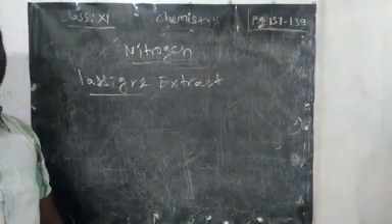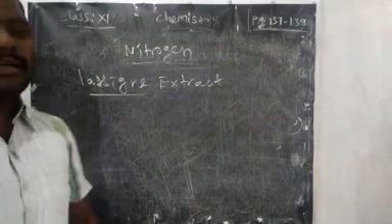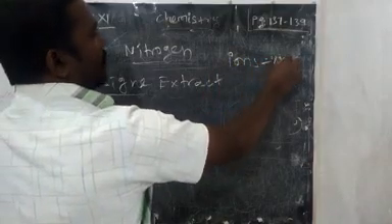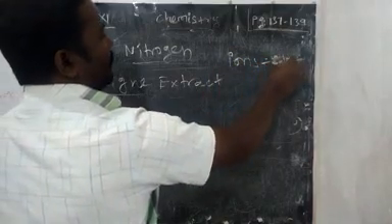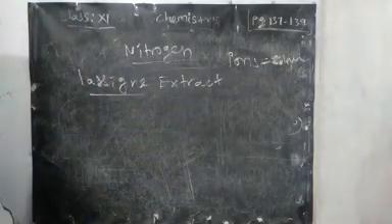Usually we want to convert the organic compound into the ionic sodium salts. For this purpose, we have to prepare this Lassaigne's extract.